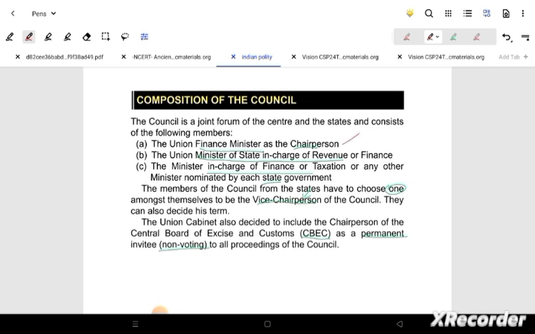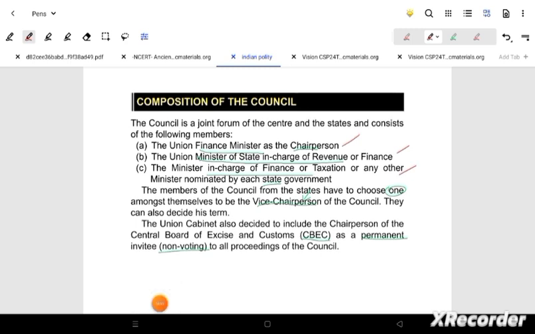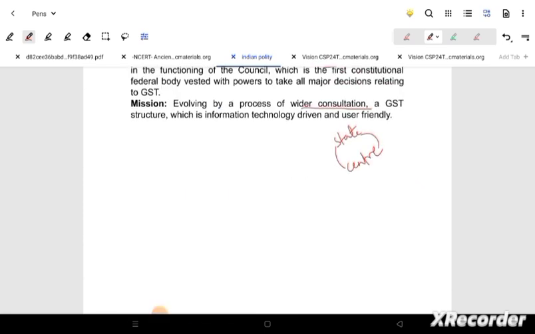So here we will see the chairperson, the finance minister, very important. And then the minister in charge of revenue of the finance is also another member. Then from the state, the minister in charge of finance or taxation can be taken. One person per state, that is where the vice chair will be formed. Now this will also be in our note.